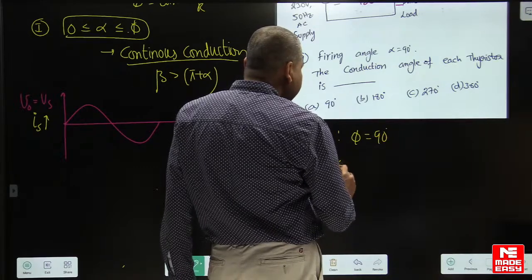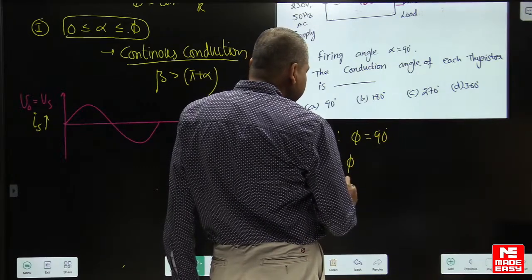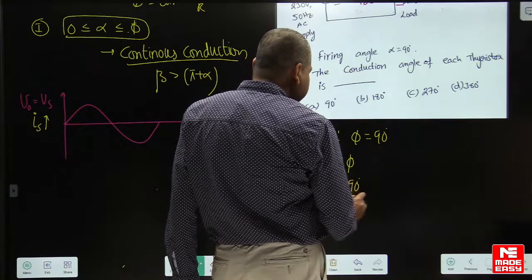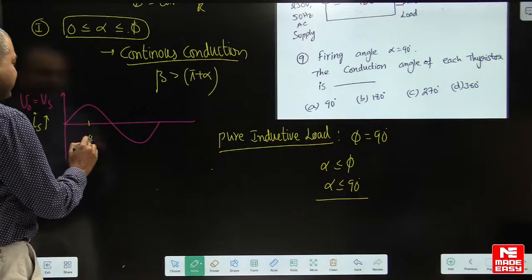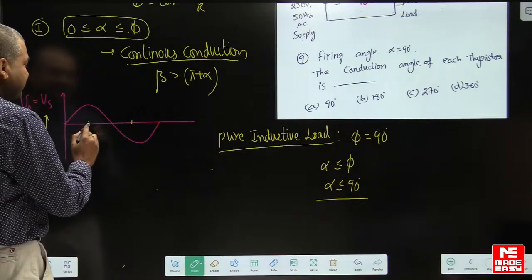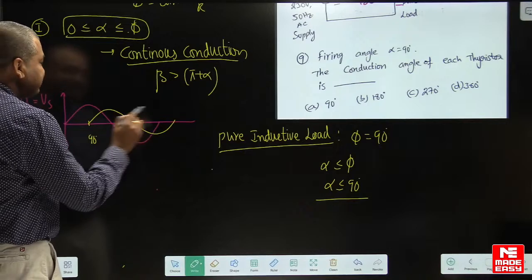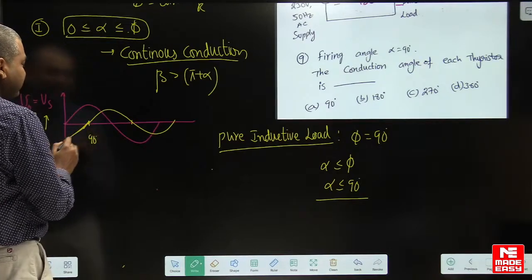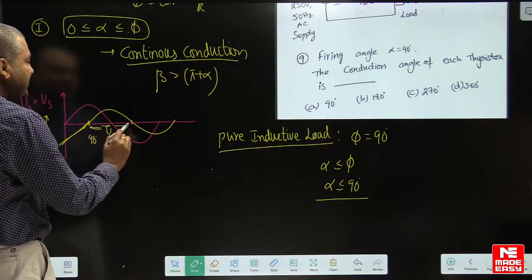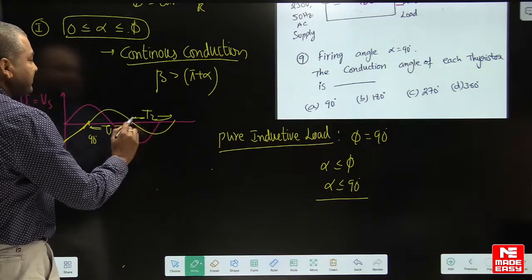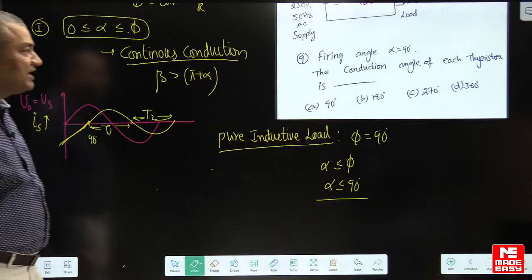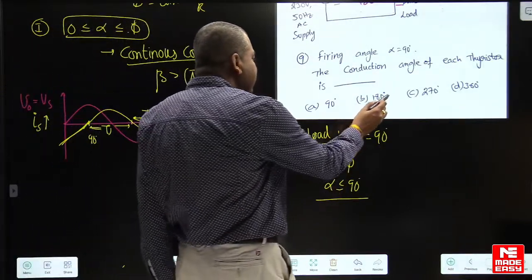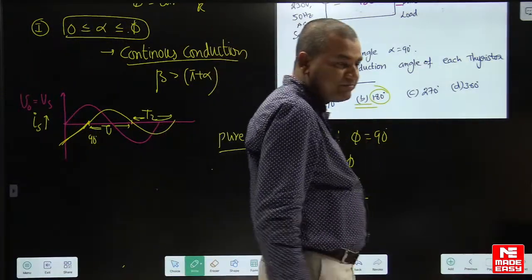That means if the firing angle is less than or equal to 90 degrees, then it is continuous conduction here. Supply current is lagging by 90 degrees, it is sinusoidal. T1 will give the positive current, T2 will give the negative current. That means you cannot control here. Output voltage and input voltage are same. So each thyristor is conducting for a period of 180 degrees. Answer is option B.